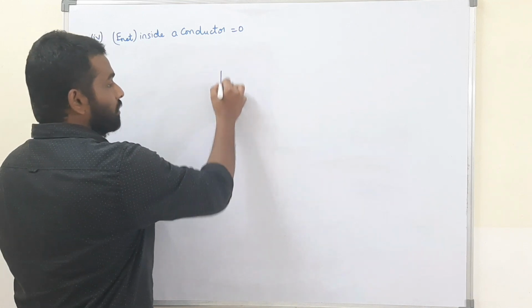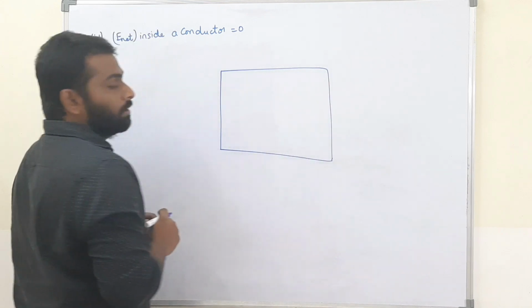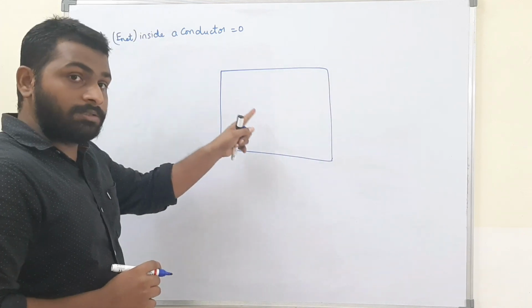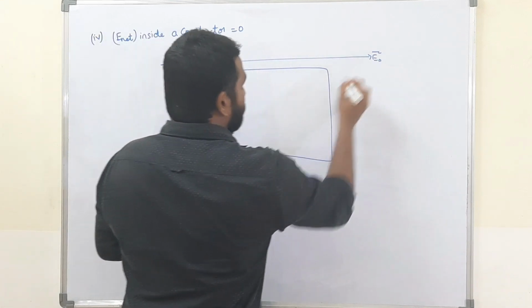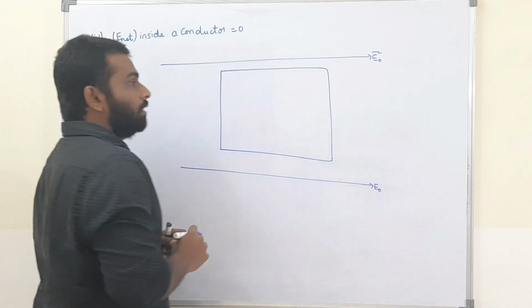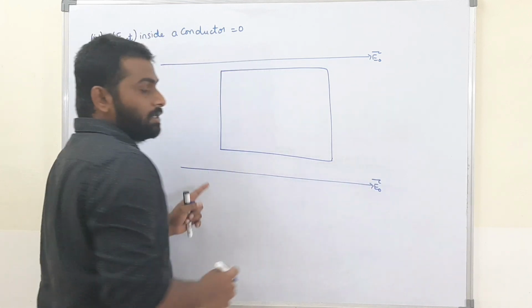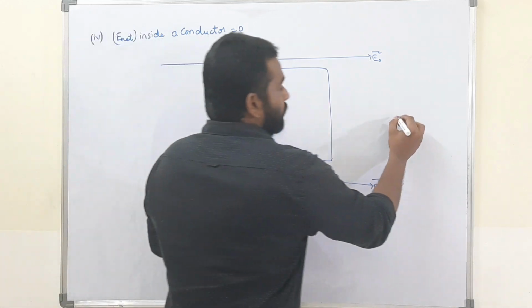Why is it 0? See, I took a conductor and I placed it in a uniform electric field. Okay. Now the direction of the electric field is from left to right, assume. And now what will happen to the electrons?